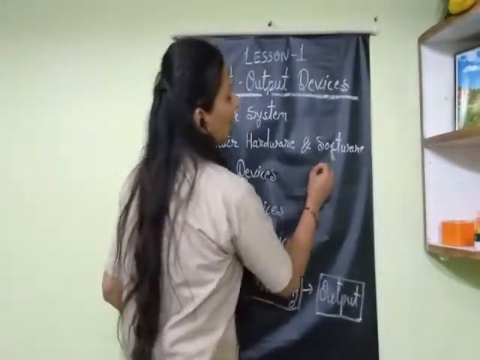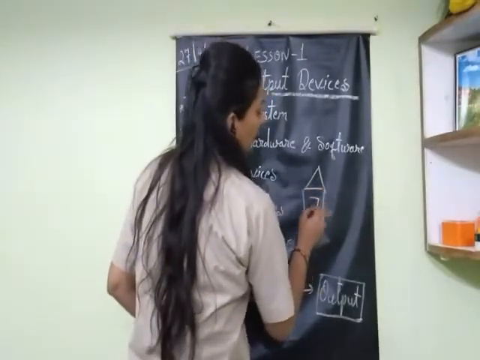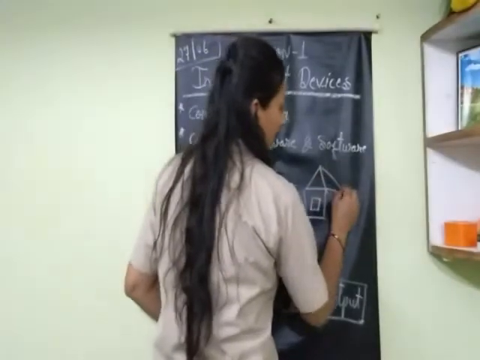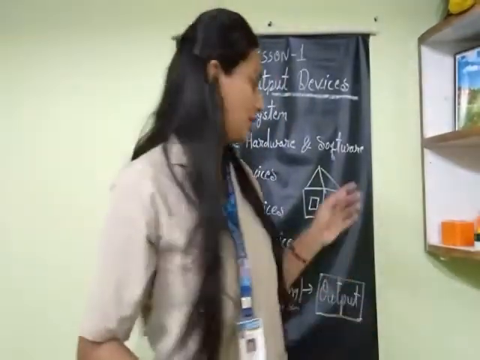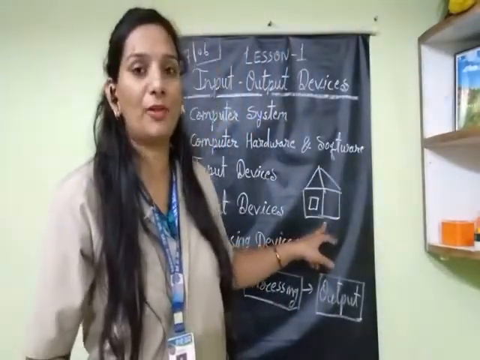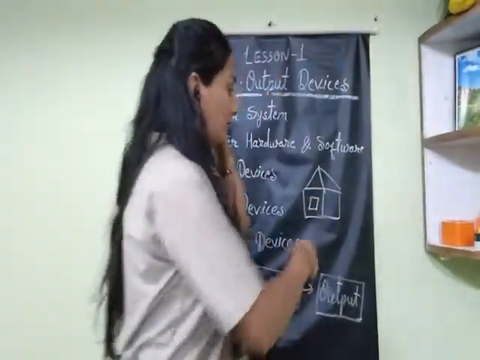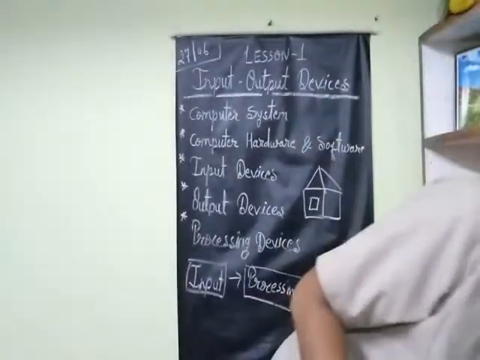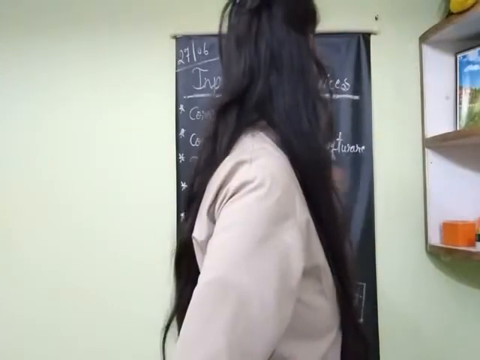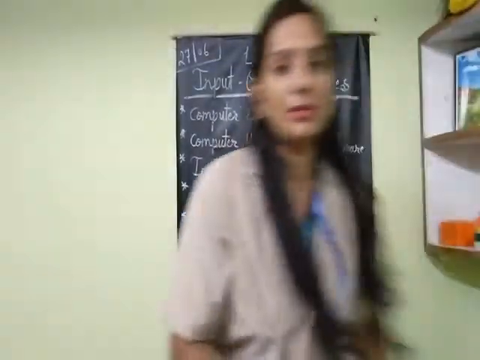And if we want to draw a diagram, suppose you want to draw and paint, for example a house, how is it possible without any input device? If you want to draw this on the computer, which device do you use? Yes, the mouse. Using the mouse, we can draw the picture on the computer. So for drawing, we use the mouse. Keyboard and mouse are the most commonly used input devices.